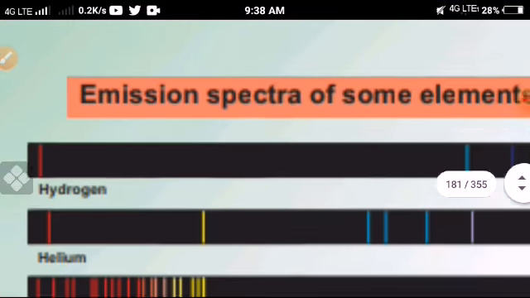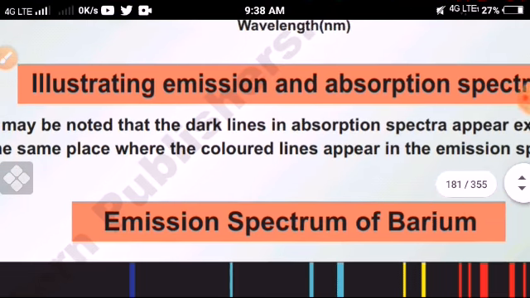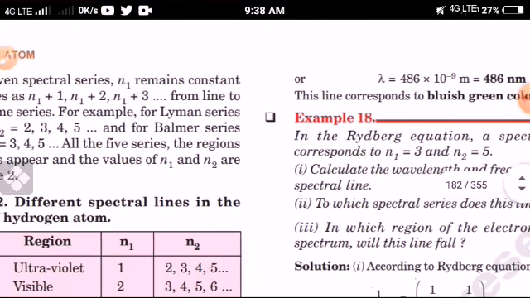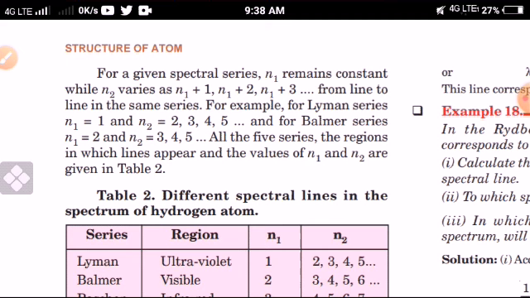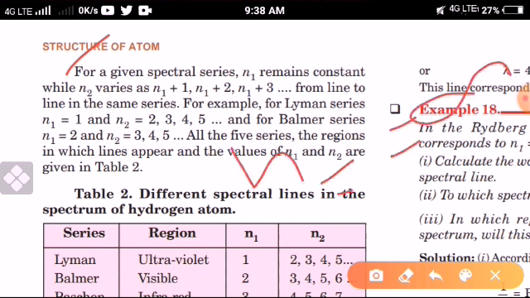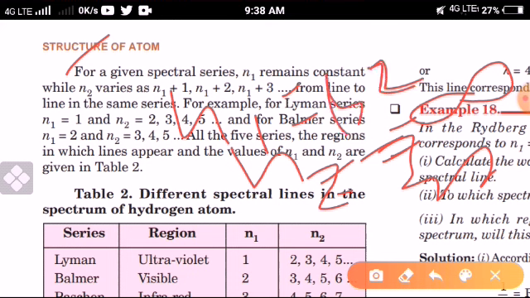Understand? Now we'll discuss the emission line spectrum. Already we discussed. So now we discuss the given spectral lines. What are the spectral lines? n1 remains constant while n2 varies, n2 plus 1, and n2 is infinity. n2 equal to infinity. Okay, ये कुछ भी आ सकता है 3, 4, 5, but n1 क्या है? Fix. Ground state is fixed, 1 या 2, first orbit या second orbit, but n2 equal to infinity. Okay, the electron jumps from any orbit, from ground state to excited state.